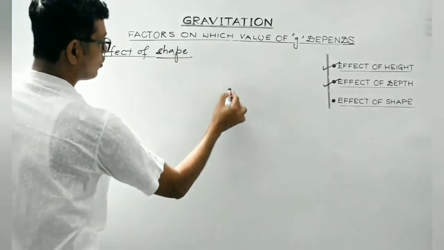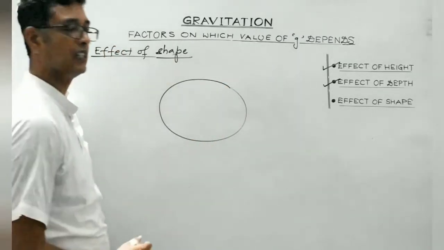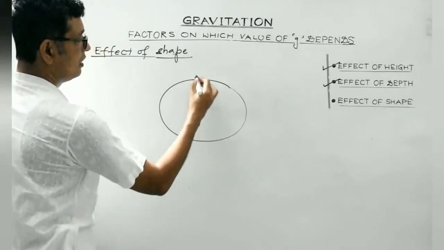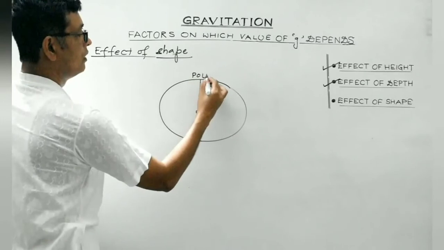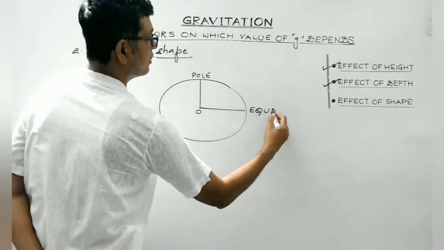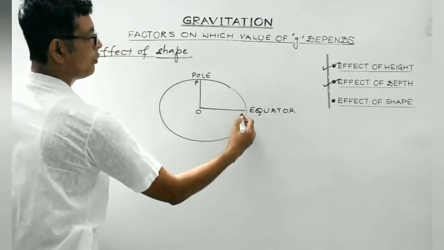So Earth is actually like this. It's ellipsoidal. It's not perfectly spherical. This can be considered the center. This is the pole, and this one is the equatorial region. Consider this to be point P, this to be point E.